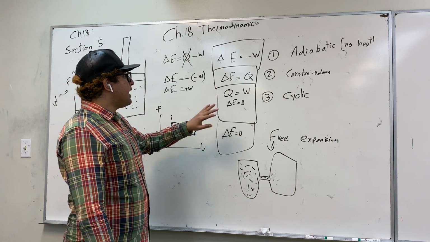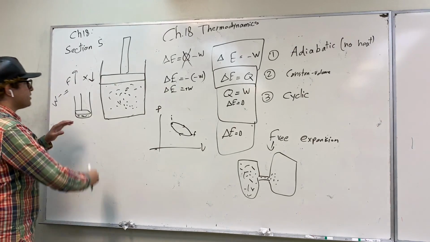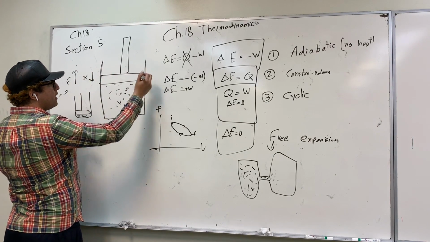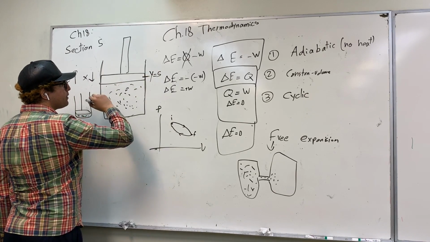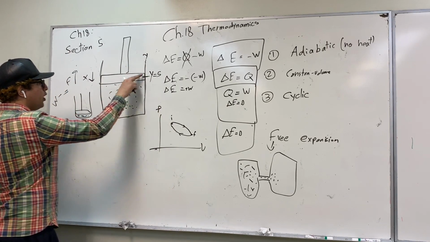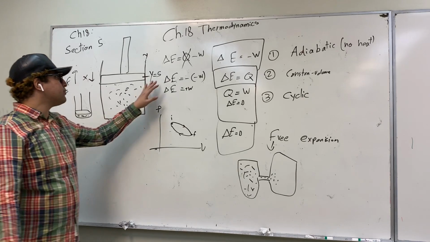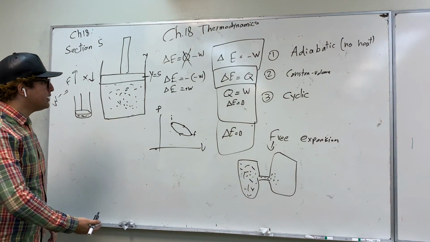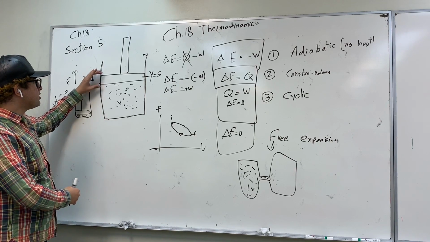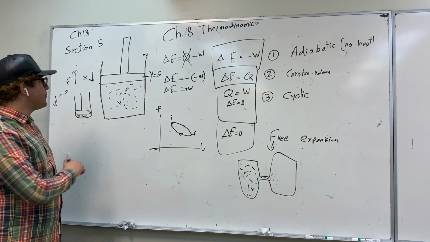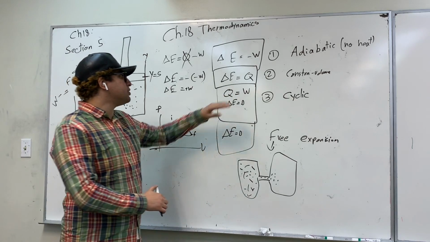Okay, so our second case is a case when we hold this piston in a constant place. Say at y is equal to 5. If this is the y-axis, we hold the piston at y is equal to 5. We place our hand like this and we hold it constant in a constant y position. And then we add heat to the system.